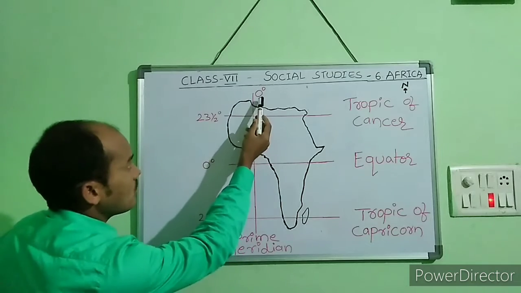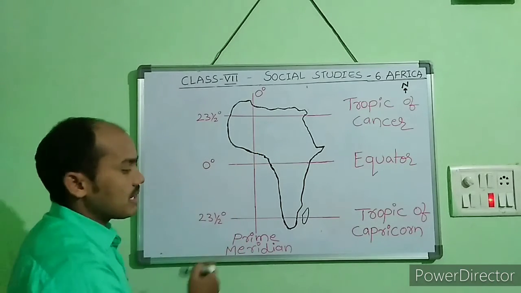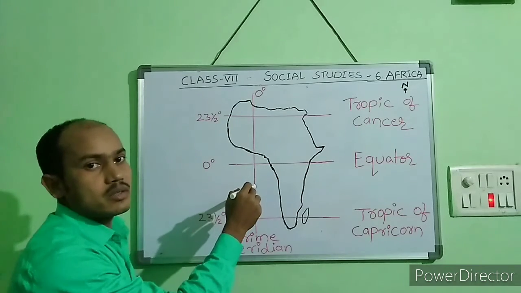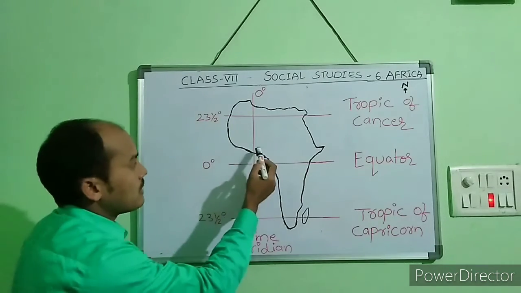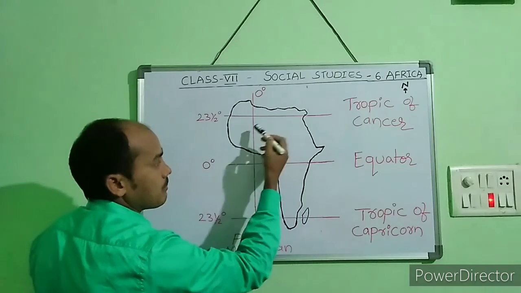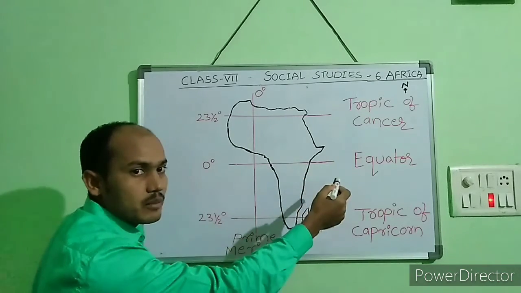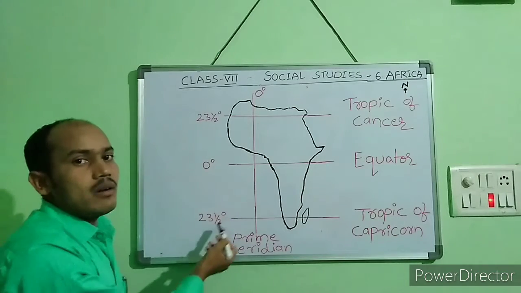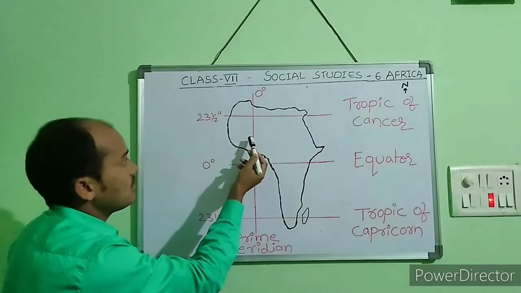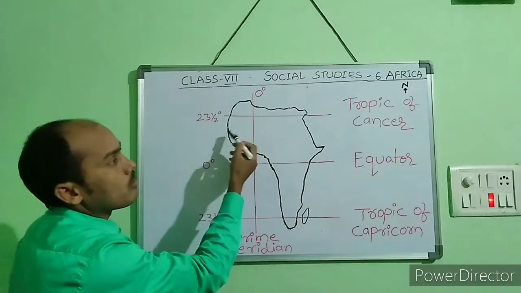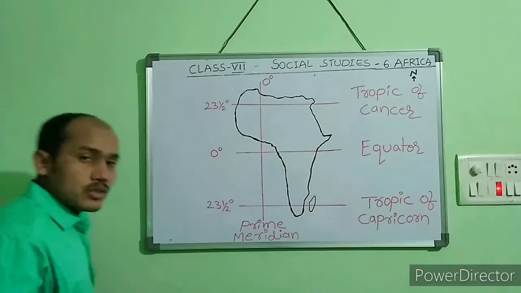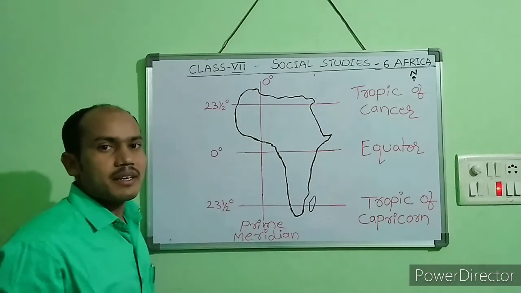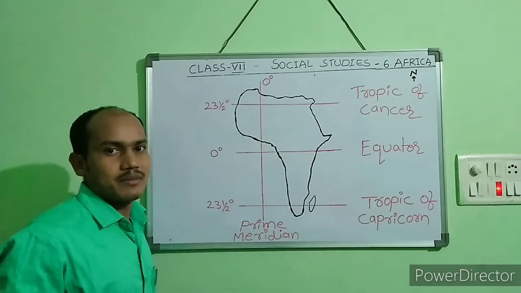0 degrees longitude is called the prime meridian. This line also divides the whole world into 2 halves. The eastern part of the prime meridian is called the eastern hemisphere, and the west part is called the western hemisphere. You can see here Africa lies in both hemispheres. So we call Africa the only continent which is part of 4 hemispheres.